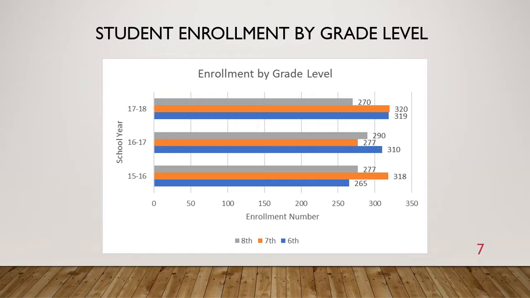Our student enrollment by grade level fluctuates as students move up from grade level to grade level. You'll notice that it kind of follows a pattern. It stayed pretty consistent with between 260 to 320 students in each grade level, increasing to the most students in our 17-18 school year.